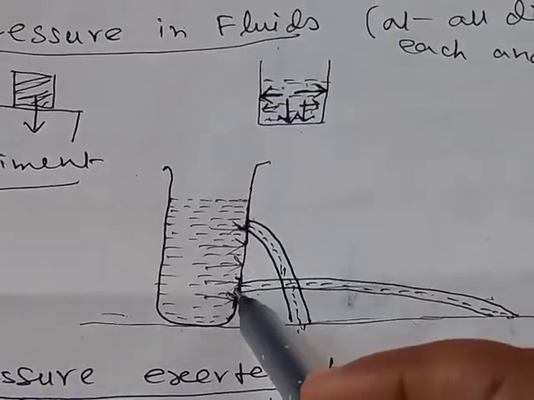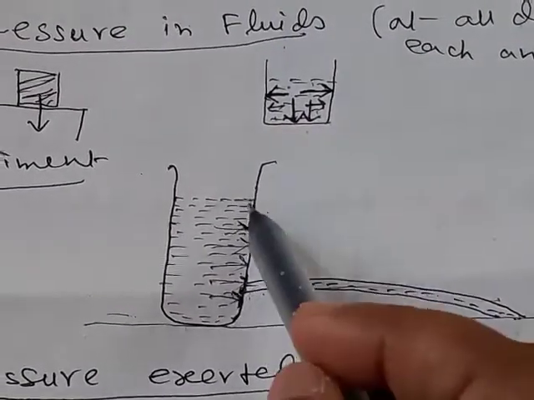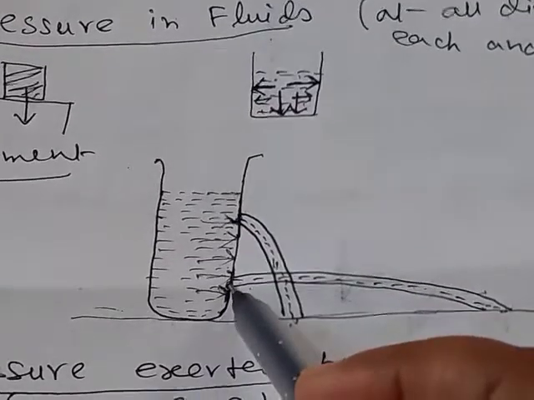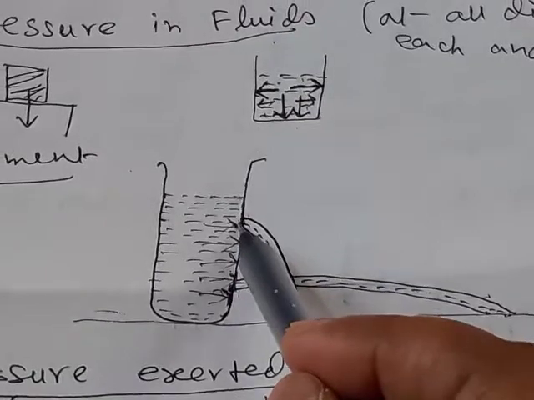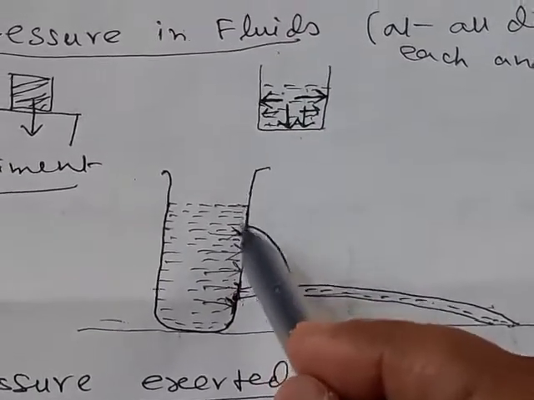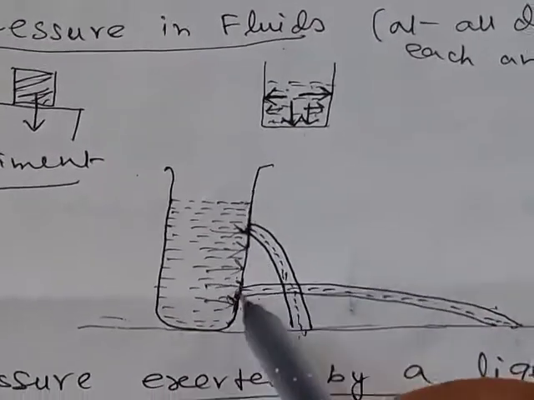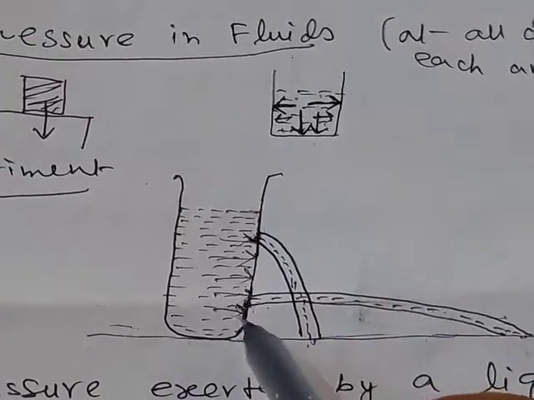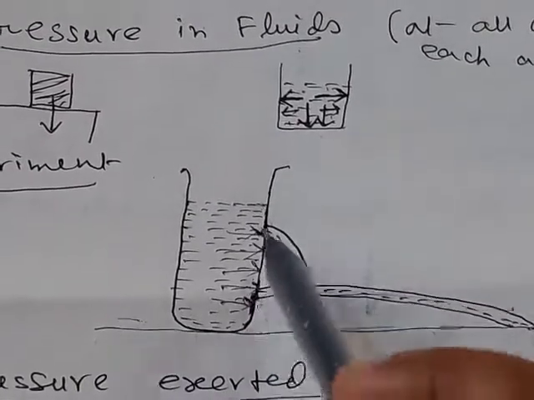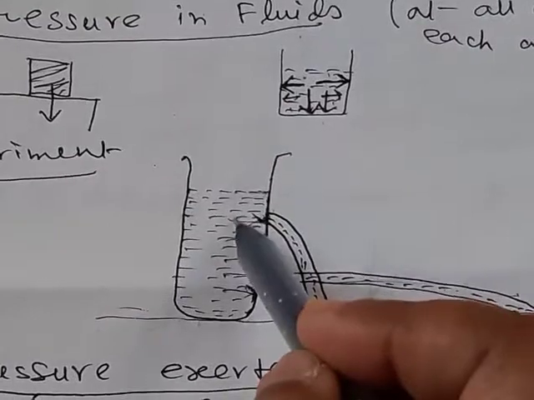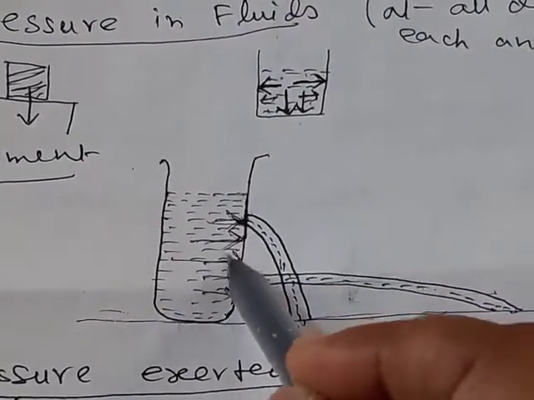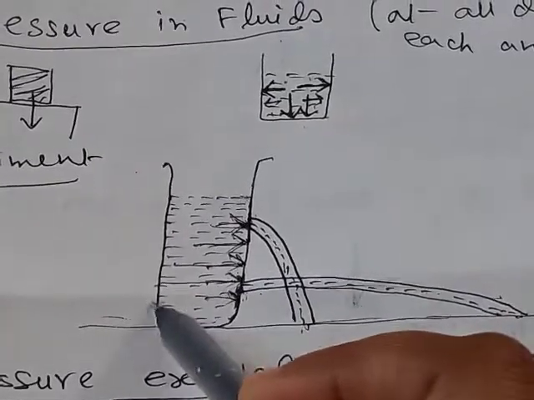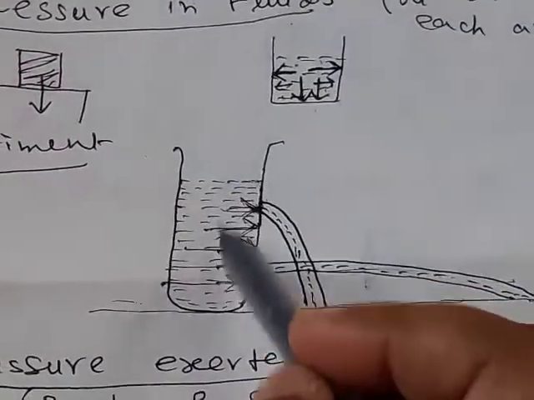So at a point which is at higher depth, there will be greater pressure than at a point which is at lower depth. So as we move down inside a liquid, the pressure at the wall increases. Here the pressure, here greater pressure, here some higher pressure, here still higher. Thus pressure will increase.